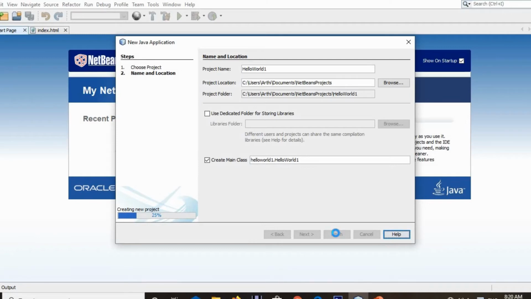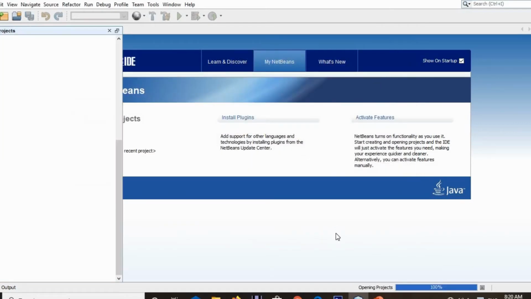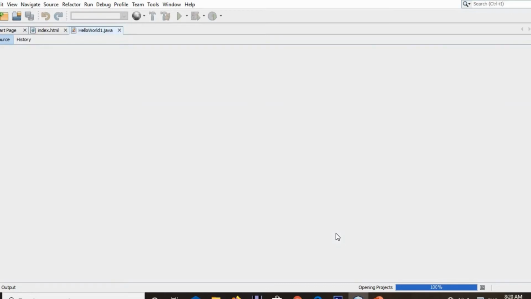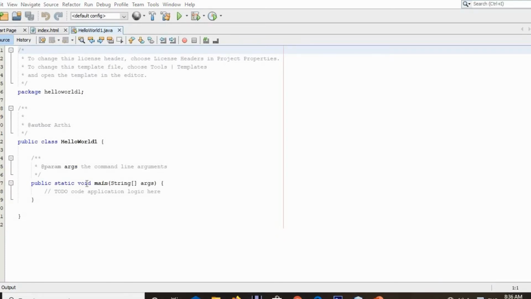This import statement we have to add if we want to use any of the classes or functions inside a package. After that we can have the structure of our class, which contains declarations of variables and definitions of methods. So this is a skeleton code which we get when we create a Java program with NetBeans.